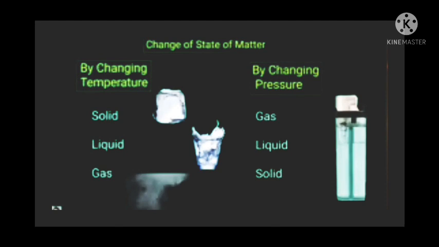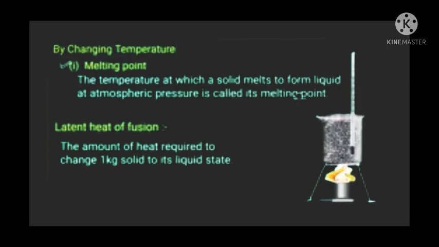Now let us see in detail the change of state of matter when there is a change in temperature and pressure. By changing temperature, the solid melts to form liquid at atmospheric pressure, which is called the melting point. And the amount of heat required to change solid into its liquid state is called the latent heat of fusion.